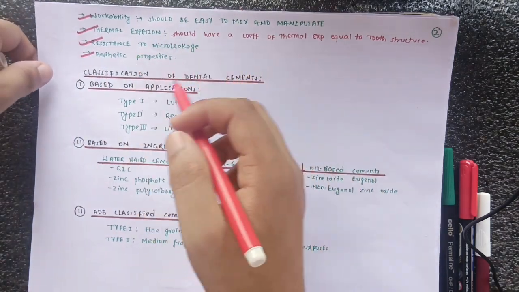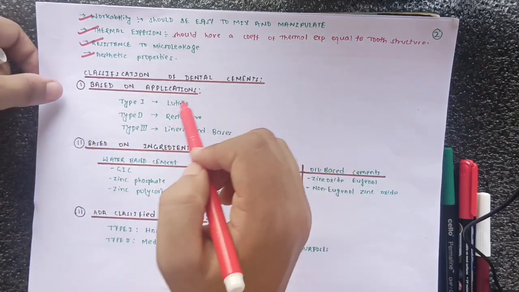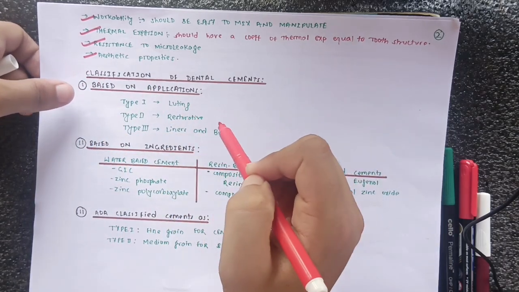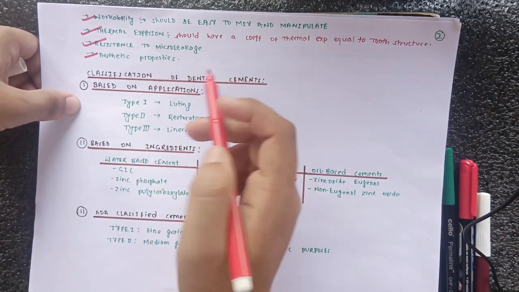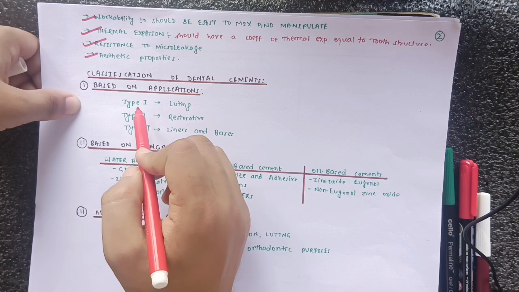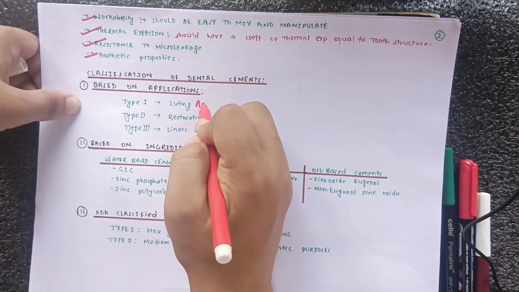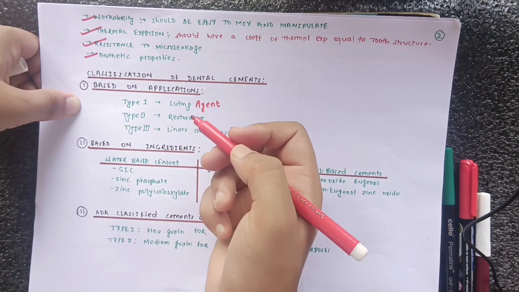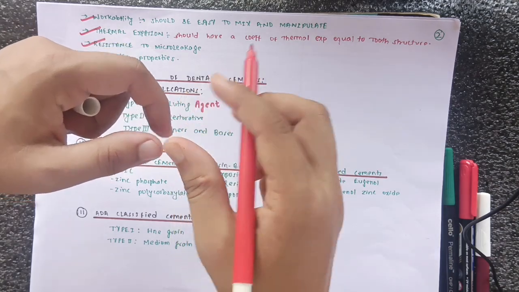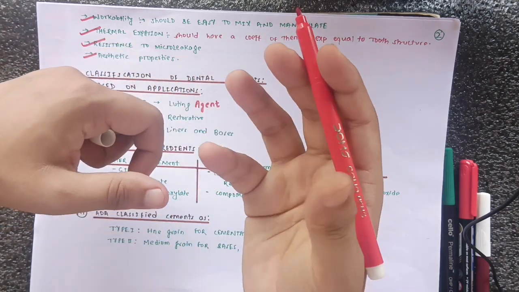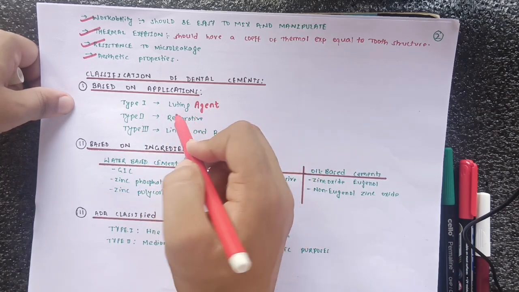So after completing the ideal properties of the dental cement, now we will study the classification of the dental cement, and it is one of the most important topics of today's video. So on the basis of its application, our dental cement is classified into type 1, type 2 and type 3, okay. So type 1 is a luting agent. Luting agent means those cements that are used for adhering or cementing the external prosthesis to the tooth structure. So those cements are called luting agents, okay.